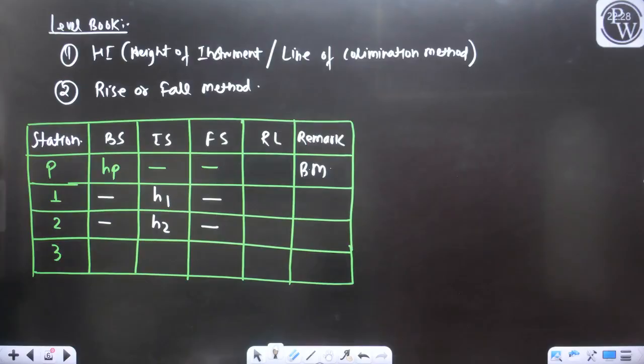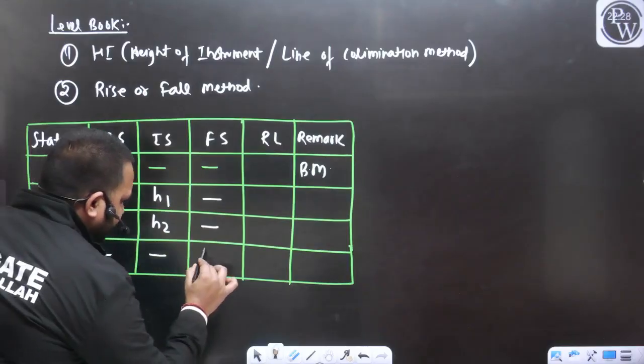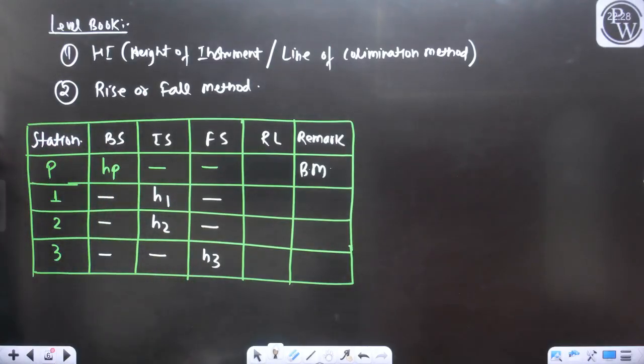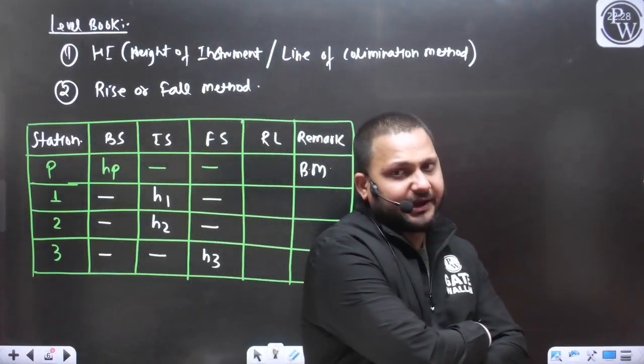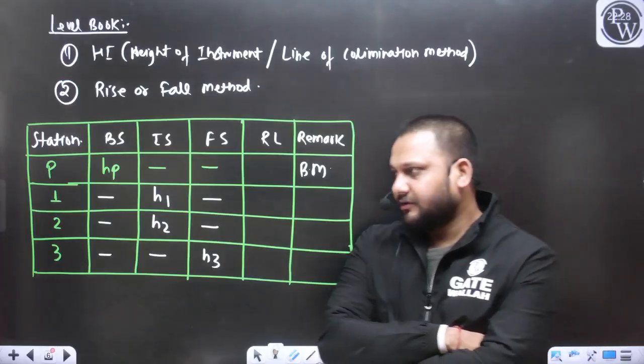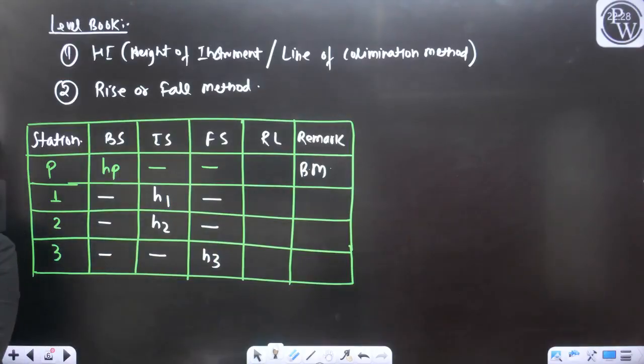We will have the numeric value for all the readings when we see the question; just now we are using the standard notations. At station 3, no backside, no intermediate side, we were getting the reading S3, and that was the fore side reading. So we will record all the readings like this, we will collect all the readings in this format.